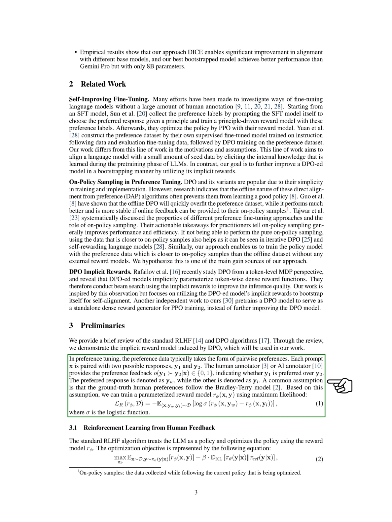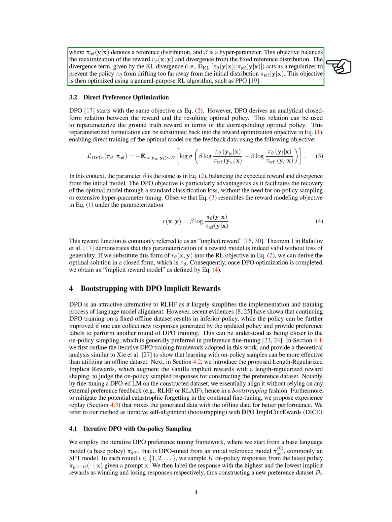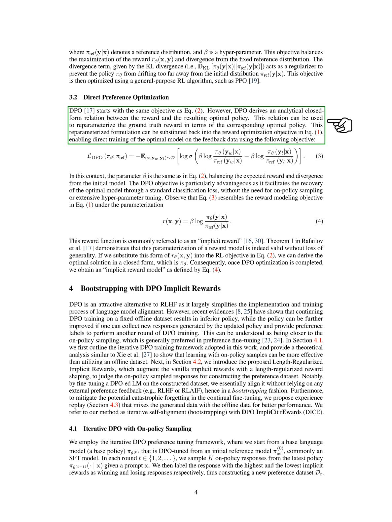It is assumed that human preferences follow the Bradley-Terry model. We can train a reward model r_phi(x, y) using maximum likelihood, where sigma is the logistic function. The RLHF algorithm treats the language model as a policy and optimizes it using the reward model r_phi. The optimization objective balances maximizing the reward r_phi(x, y) and staying close to a reference distribution. The DPO algorithm also starts with a similar objective as RLHF but finds a direct relation between the reward and the optimal policy.